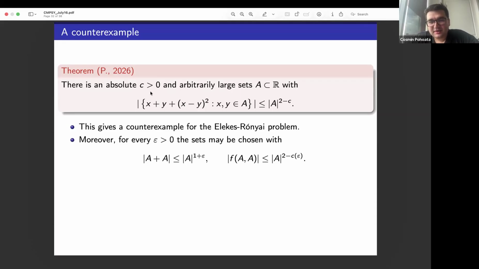So it turns out there's an absolute constant c such that there are arbitrarily large sets A of real numbers for which the image of A cross A under this specific quadratic polynomial in x and y grows subquadratically by a power. So it has size at most |A| to the 2 minus c for the specific c. Since this is not additive or multiplicative, this is a counterexample to the Elekes conjecture. And in fact, you can choose this counterexample to have small doubling. I won't really get into that.